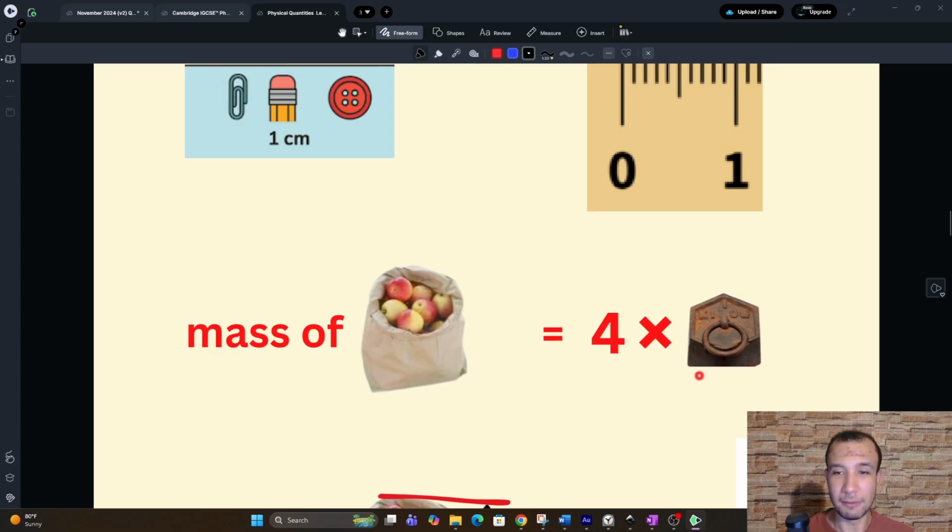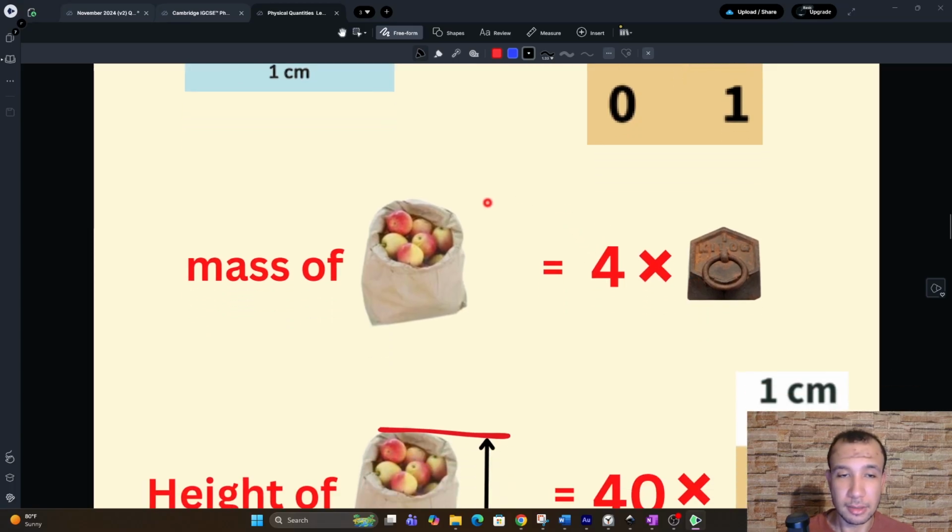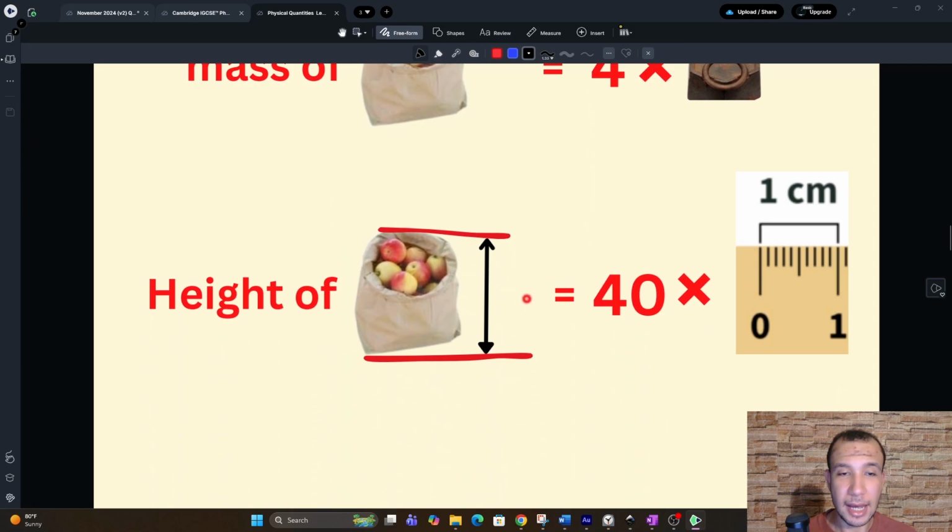I've been introduced to kilogram before. I know how it feels to hold a kilogram in my hand. What about the height of the bag? The height of the bag could be 40 centimeters. So when I say 40 centimeters, I mean 40 of this unit called centimeter.